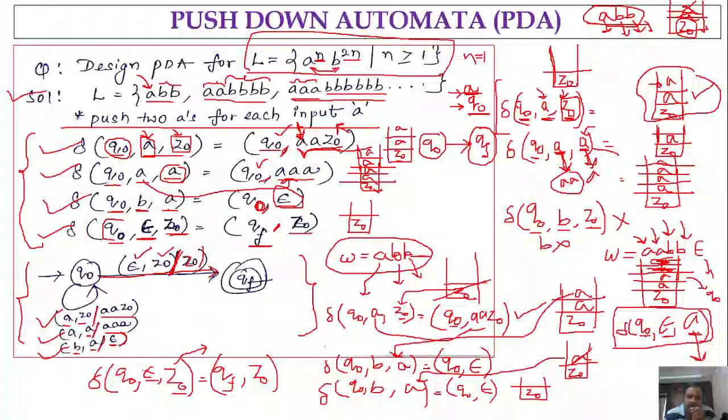There is no relationship between the number of A's and the number of B's. The relationship given in the language property is not satisfying, so that is the reason we got A after processing the given input. We never have the configuration like delta of Q naught comma epsilon on A, and we have not specified it in this transition function as well. Why? Because this situation will never occur if the string belongs to the language. Is this clear? So this is how we can construct the pushdown automata for this language.